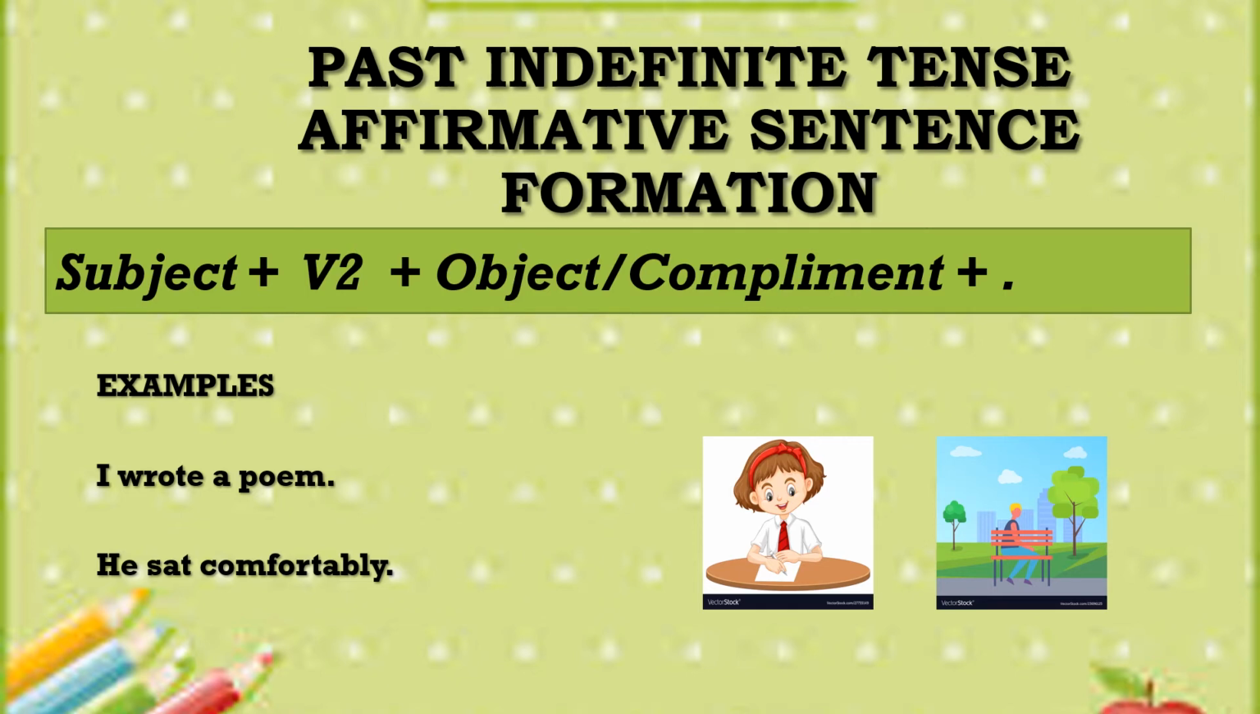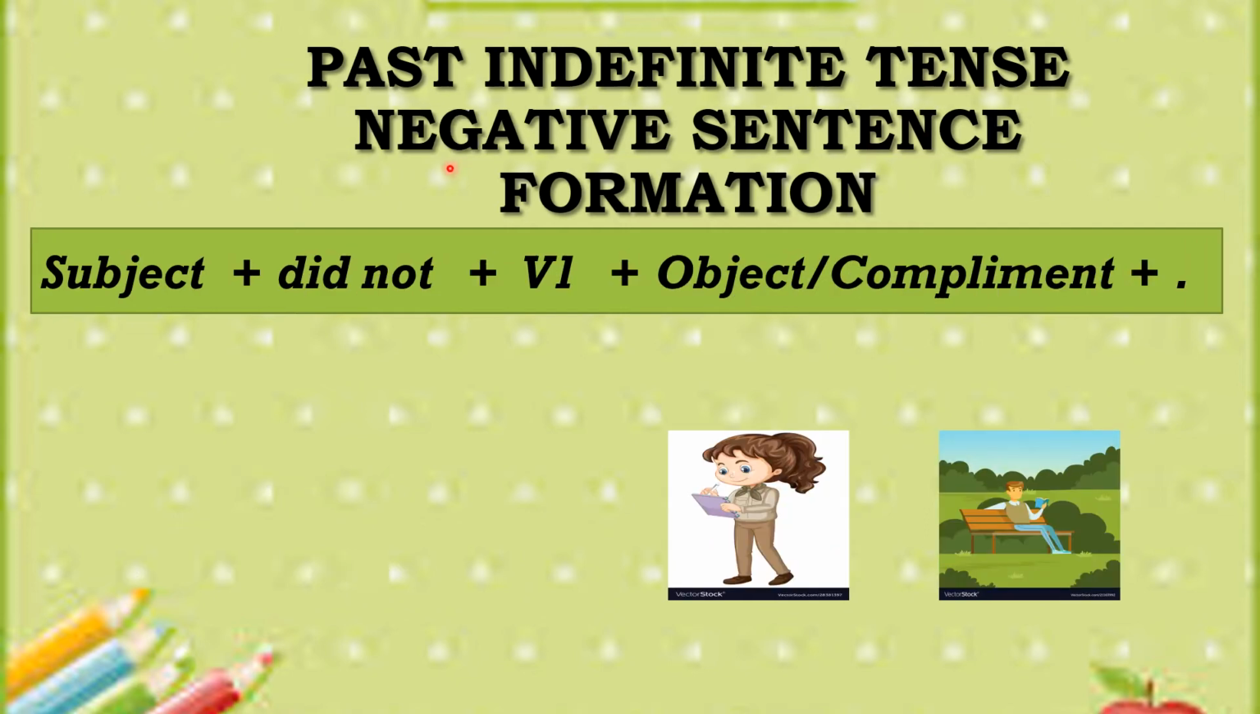Let's move on and talk about the negative sentence formation of past indefinite tense. Look at the formula here. First you put the subject, then you add did not, then you put the first form of the verb, then you have the object or the complement, and at the end you put the full stop. Now this is the rule for writing down the negative sentence of past indefinite tense. After did not, you put the first form of the verb.